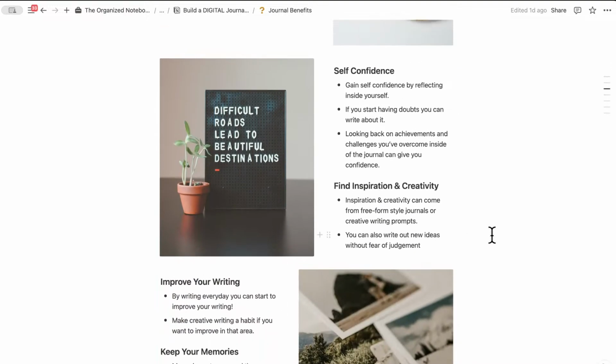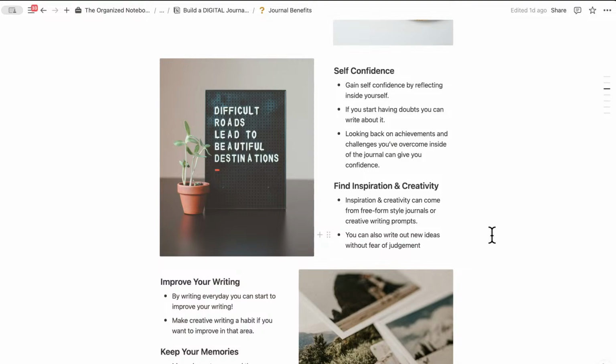The next thing that's really great for journaling is that it can give you a lot of self-confidence. By reflecting inside yourself, you might realize things about yourself that maybe on the outside at first you weren't so sure about, but now you feel more sure and secure about your thoughts and ideas. If you start having doubts, you can always write about it.